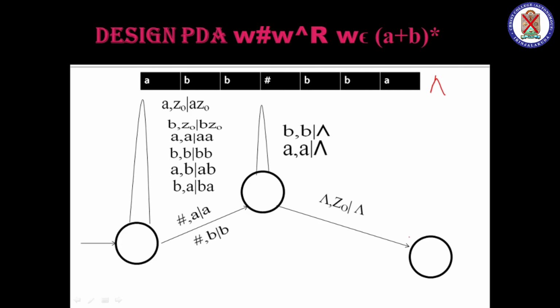Bypassing condition means just take a symbol from the stack and put it as it is, and hash existence is checked. Next we are matching the corresponding input symbol with the stack symbol, and if we get Z0 on the top of the stack, you make it null and it is accepted by empty stack PDA. Okay, that's about the concept.